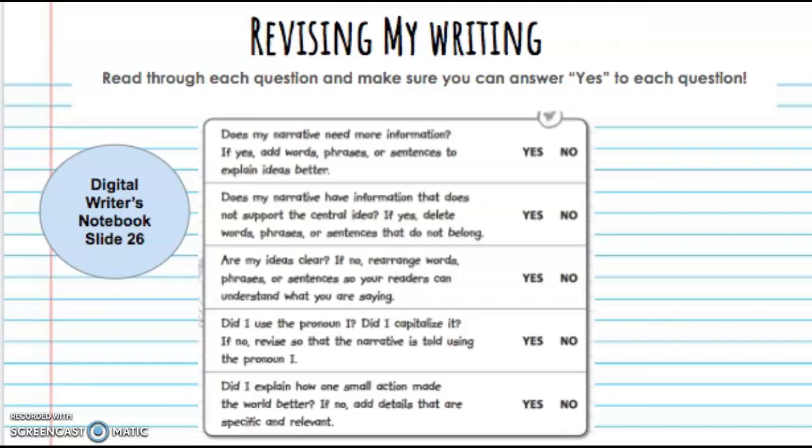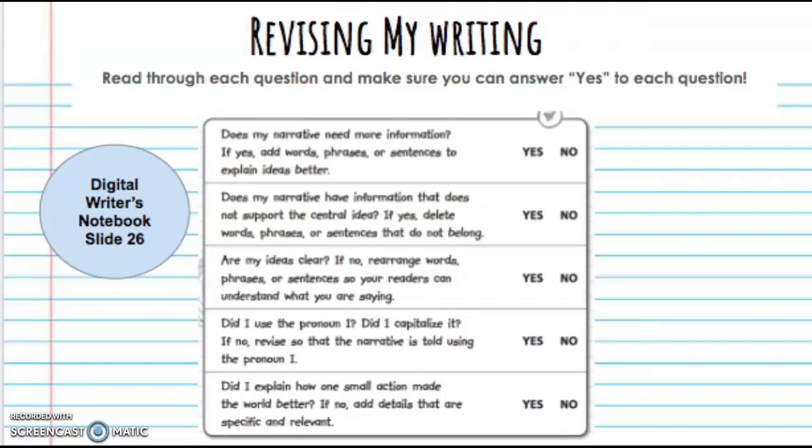Are my ideas clear? If no, rearrange words, phrases, or sentences so your readers can understand what you are saying. Did I use the pronoun I? You are telling this story because this is something that happened to you. Did I capitalize it? If no, revise so that the narrative is being told by the pronoun I. Make sure that it's a capital I as well.